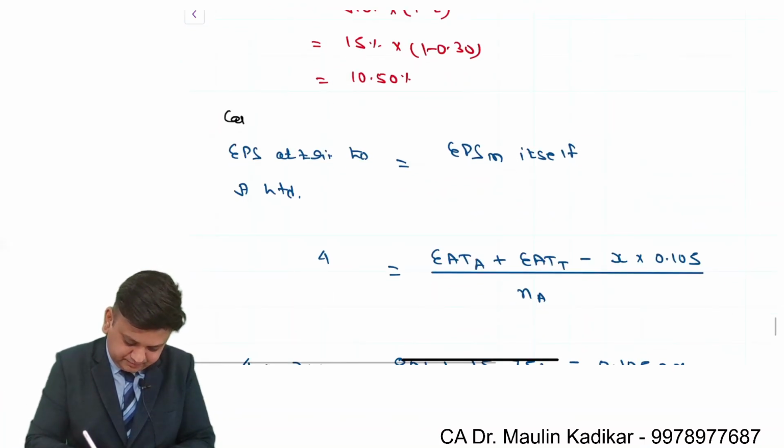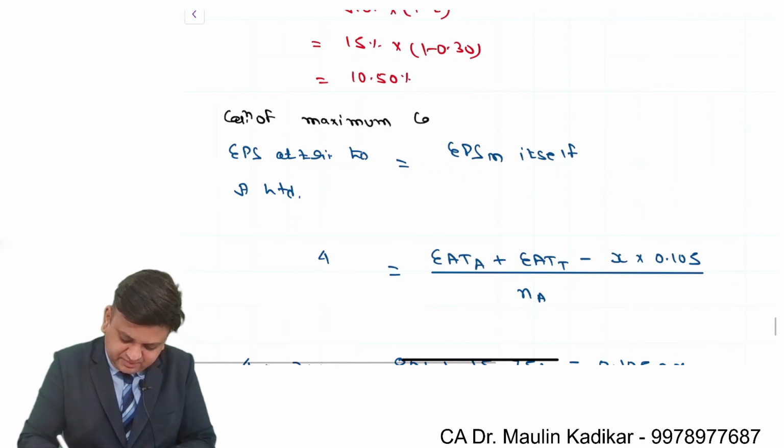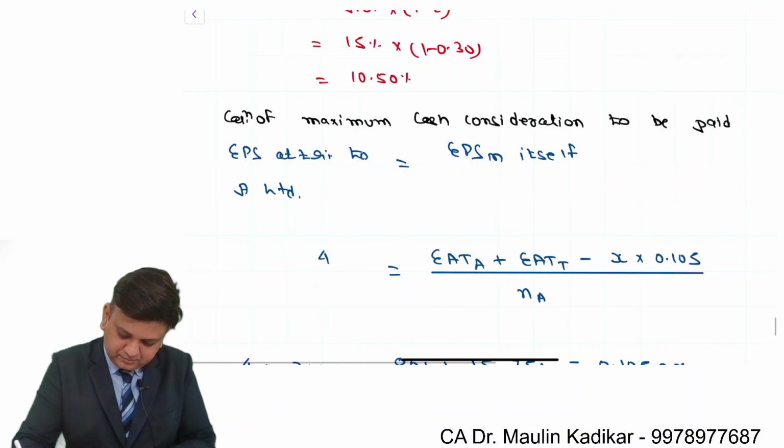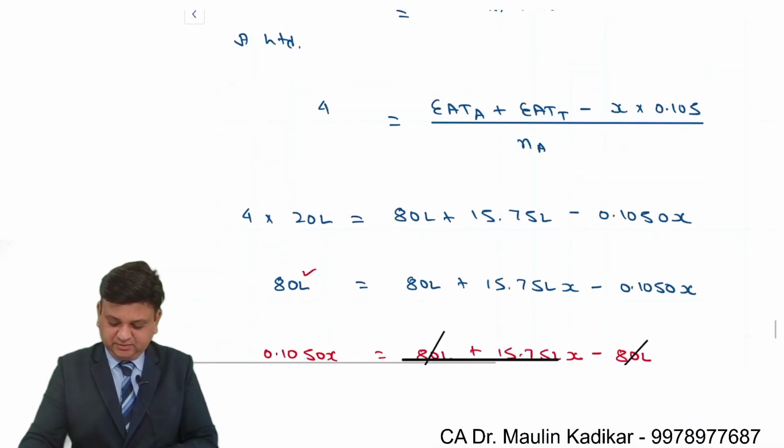Calculation of maximum cash consideration to be paid. In bracket I am writing X.